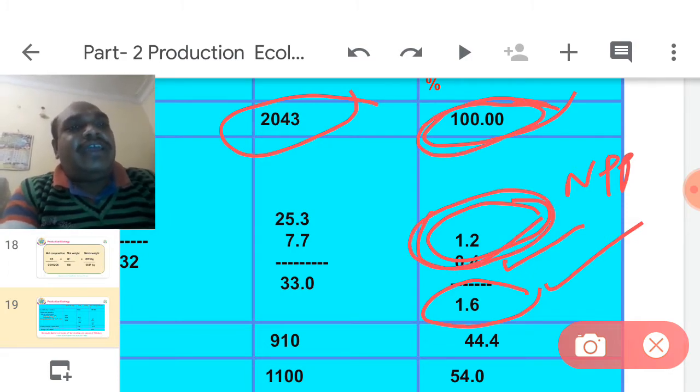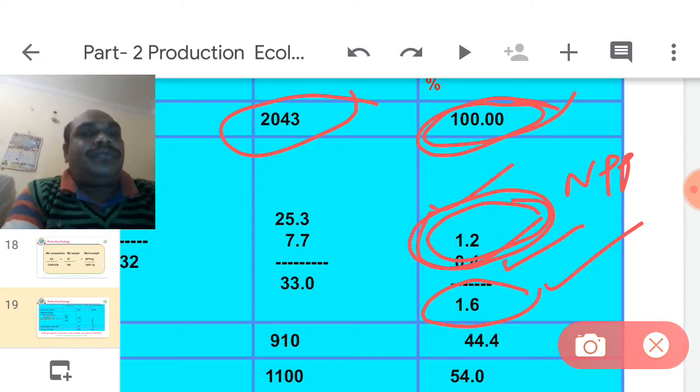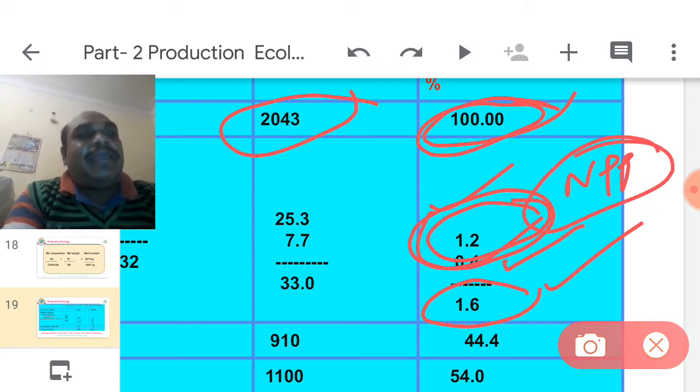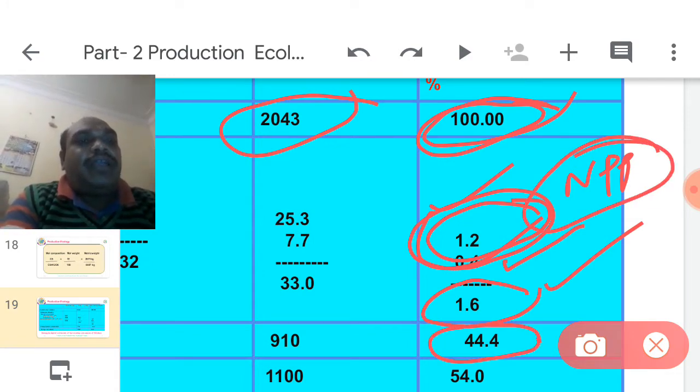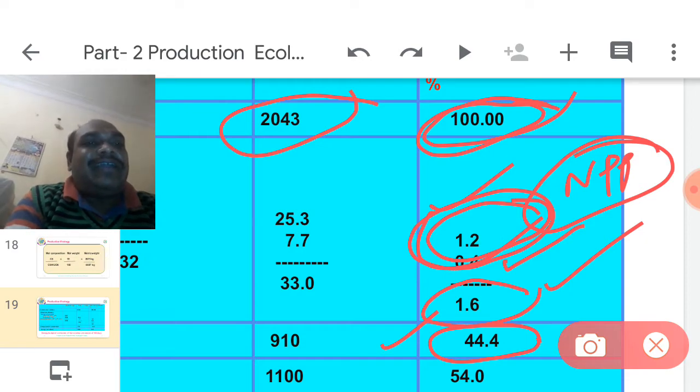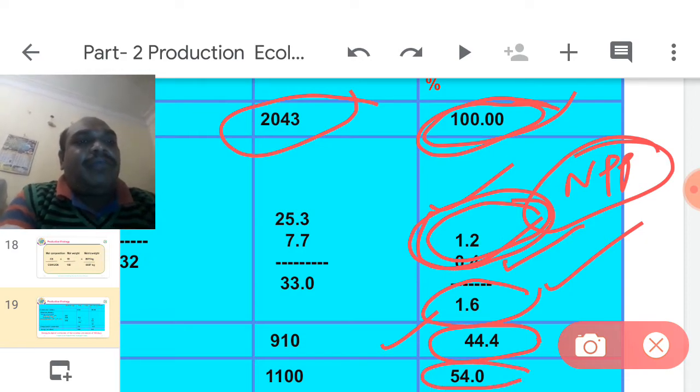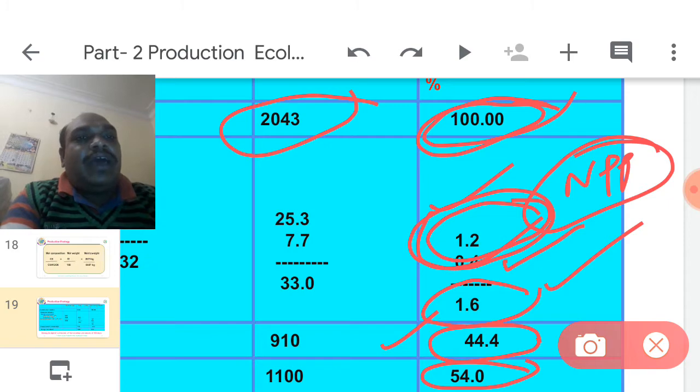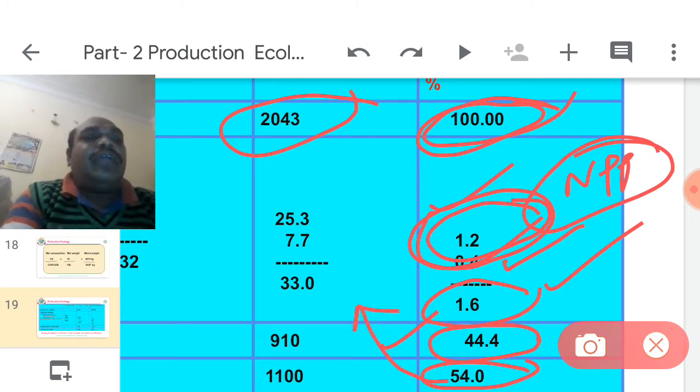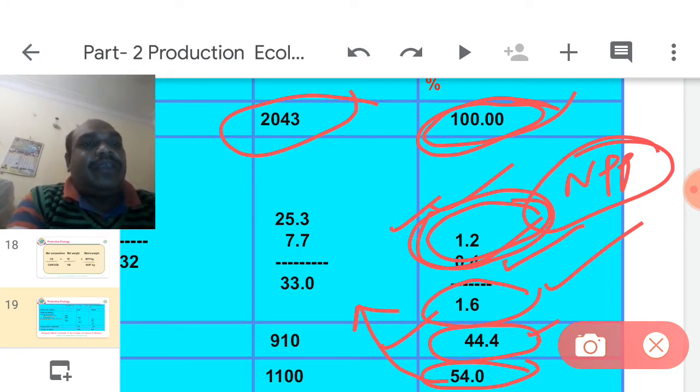Out of 100, just 1.2 percent energy is stored as net primary productivity. 44.4% is wastage in transpiration. The remaining 54% of solar energy is reflected into the environment. So 1.2 is net, 44.4 is transpiration. Together how much? Nearer 46.